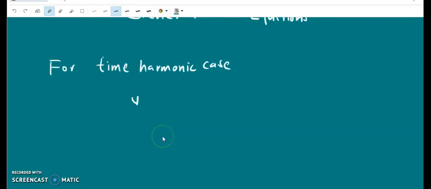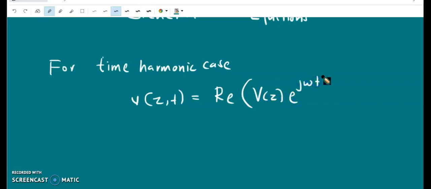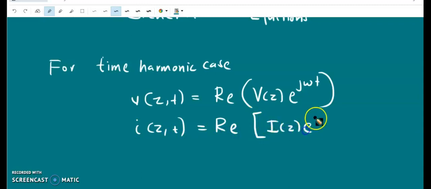For cosine reference, we can write the instantaneous expression for voltage as the real part of the phasor V of z into e to the power j omega t, and the instantaneous expression for the current as the real part of I of z e to the power j omega t, where capital V of z and capital I of z are phasors, and they are functions of the coordinate z alone and independent of time.